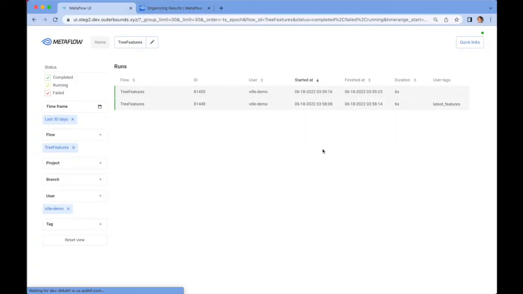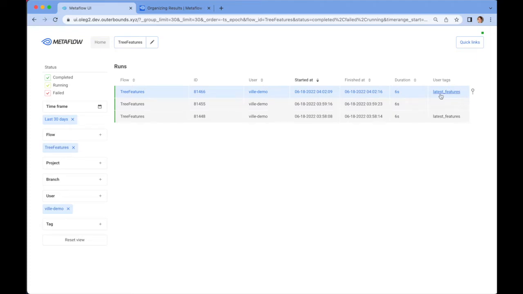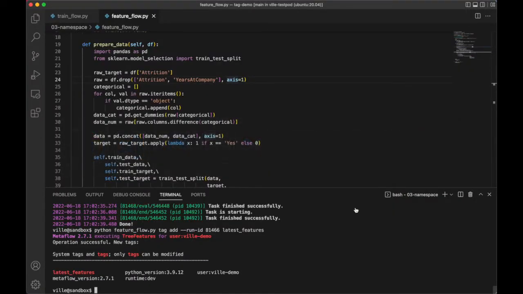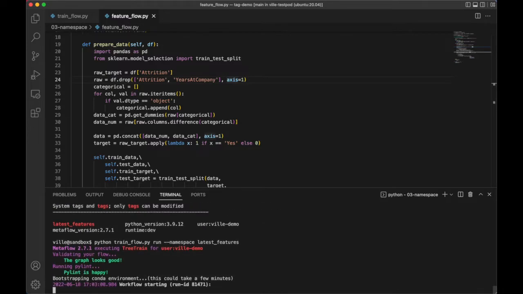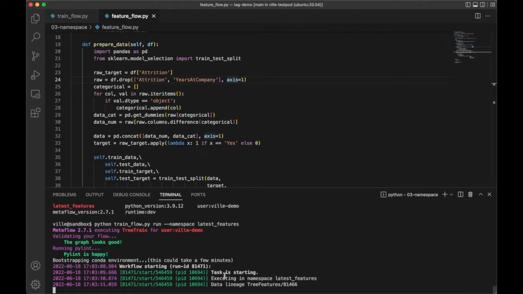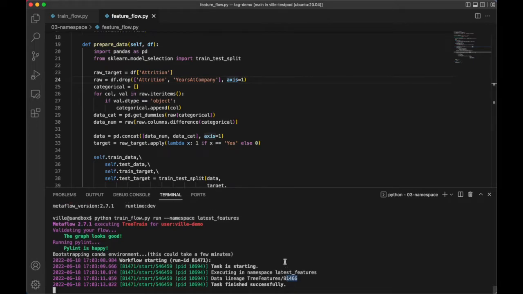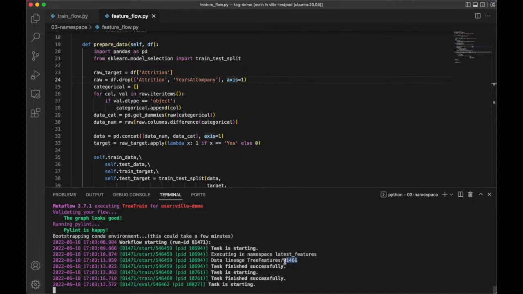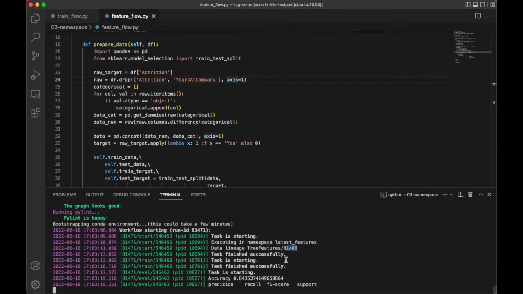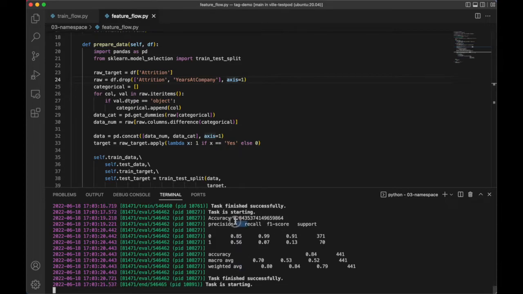So now we have a situation that looks like this, where we have a new set of latest features. And now when Will executes the code, the latest features is indeed pointing at the latest set of features that Anne produced. And now we totally expect to get different results. And in this case, yes, indeed, the results are better than before.